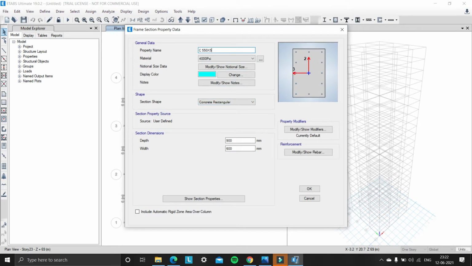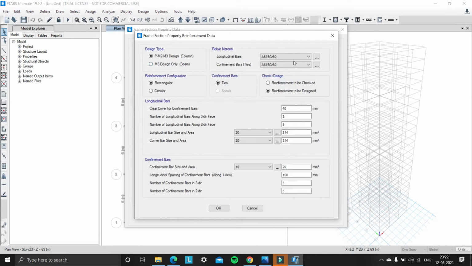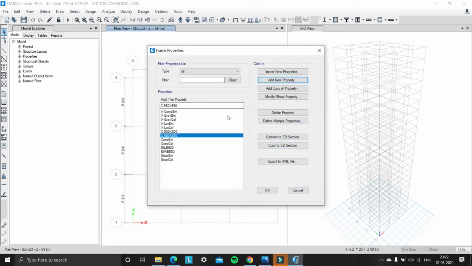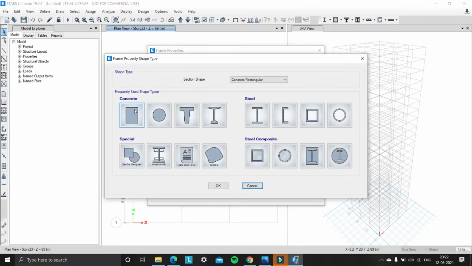Give the property name as column 550 by 550, material of M40, depth 550, width 550, and under reinforcement modifier show rebar, design type column, and longitudinal bars as HYSD 500, confinement bars as mild 250. So click on OK, click on OK, and now add new property, concrete rectangular